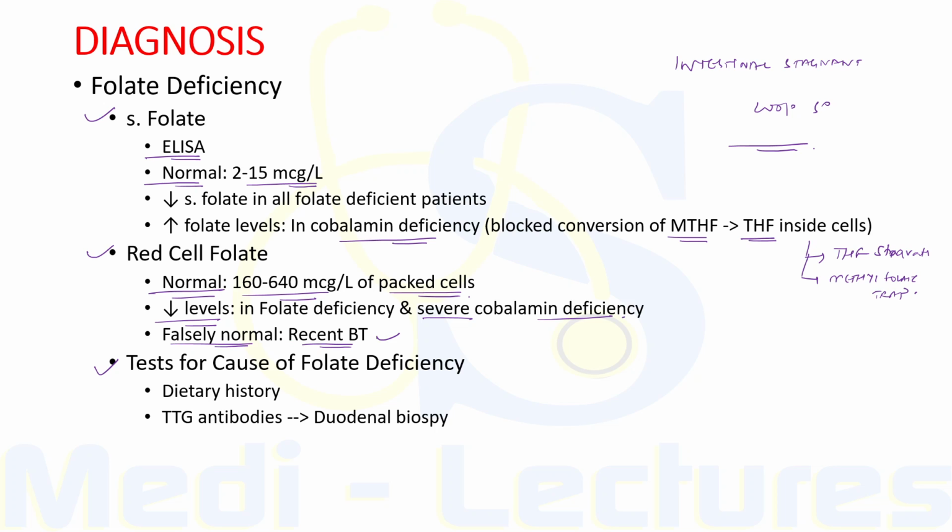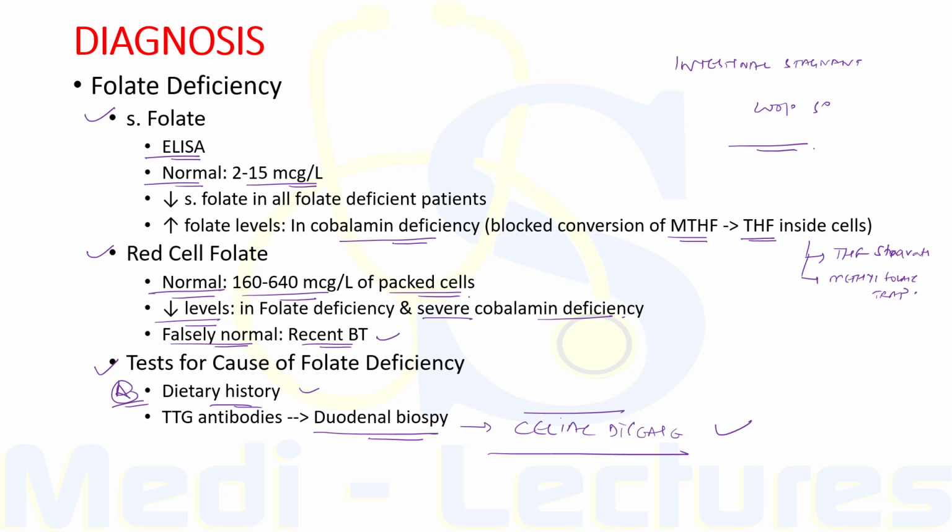Now, for tests identifying the cause of folate deficiency, dietary history of the patient is very important, and we can also test for TTG antibodies, and if these are positive, it can be followed by duodenal biopsy to rule out celiac disease. So this was all about the diagnosis in megaloblastic anemia.